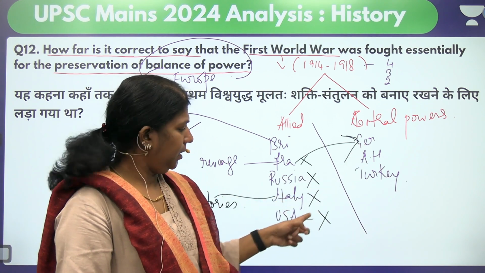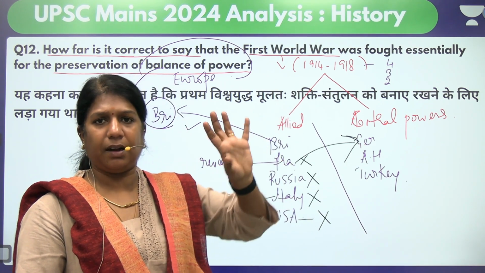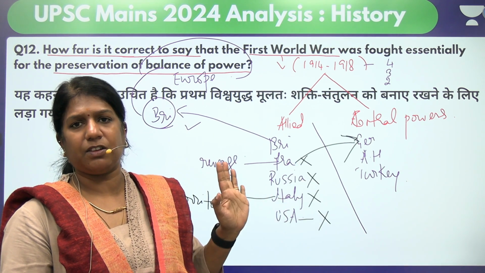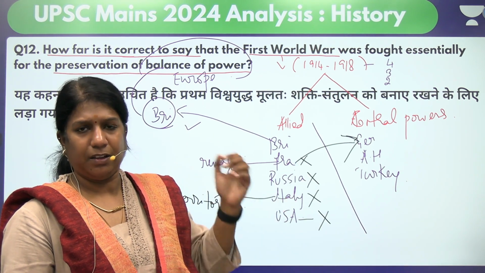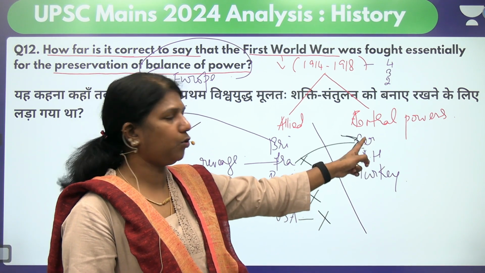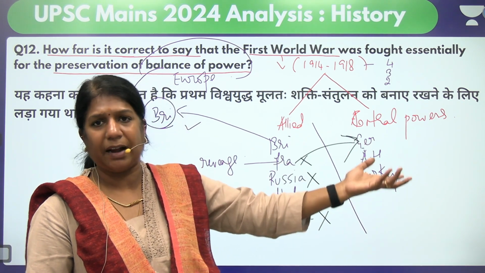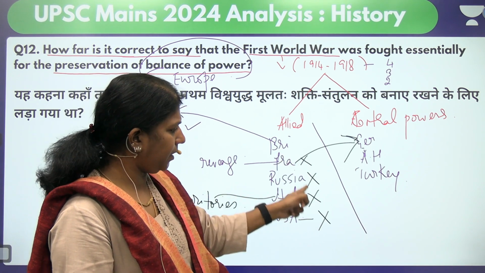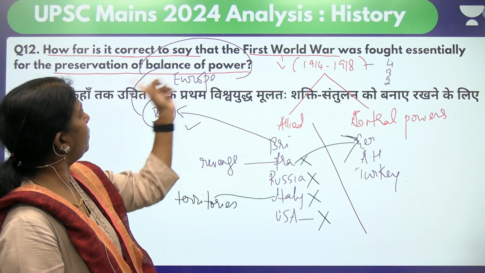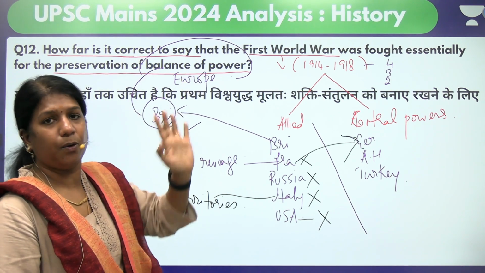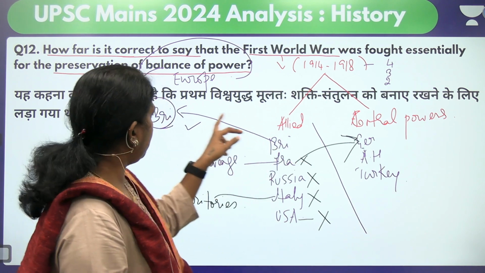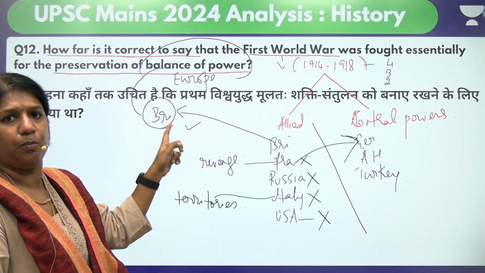Because Germany sunk a ship moving in the Atlantic, the Lusitania, and 275 passengers died. America got angry. So Woodrow Wilson passed a resolution in the Senate. Immediately, America entered the war to teach a lesson to Germany. So she was dragged into the war. So, except Britain, all the other powers did not enter the war for balance of power. So read the question. Is this correct to say? No. Maybe it looks like they all were maintaining balance of power, but the only country which came for balance of power was whom? Britain.